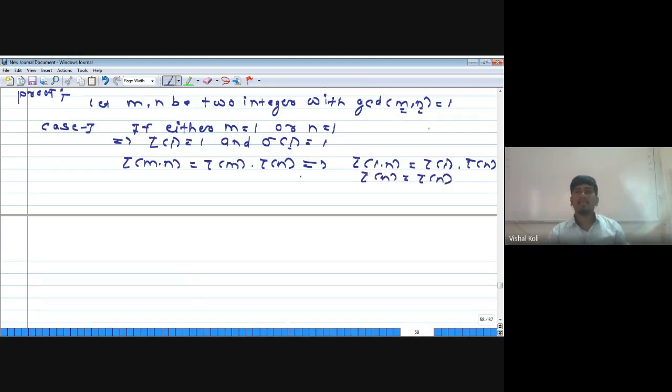And similarly for sigma: sigma of m into n is nothing but sigma m into sigma n, and as m equal to 1, it is nothing but sigma n, and on the right hand side also we get sigma n. Therefore for m equal to 1 or n equal to 1, the result is obviously true.